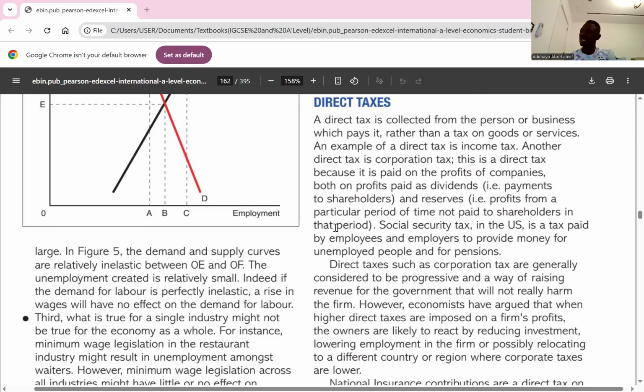So that takes us to the impact of direct taxes in the labor market itself. Be right back.